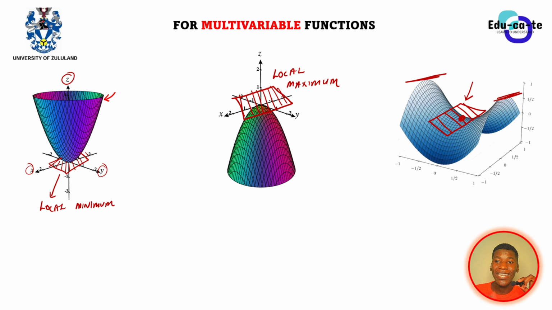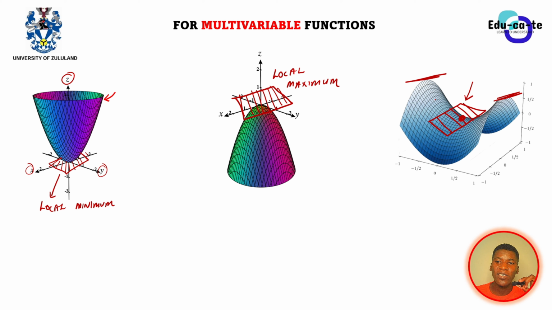It does have a gradient of 0 at the point, but it is not the biggest. So a saddle point is basically a point where the graph has a gradient of 0, but it is not the highest or the lowest. So it is not the local minimum, it is not the local maximum, but it does have a gradient of 0. So it's known as a saddle point.